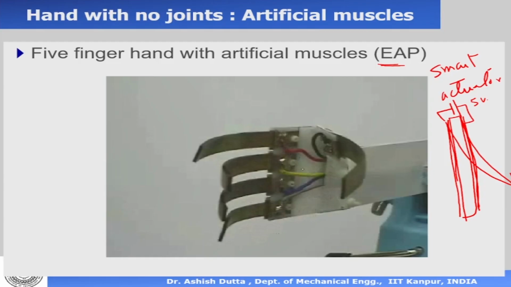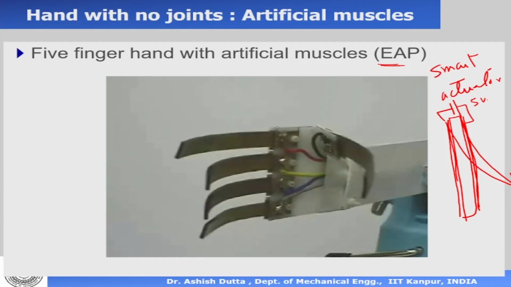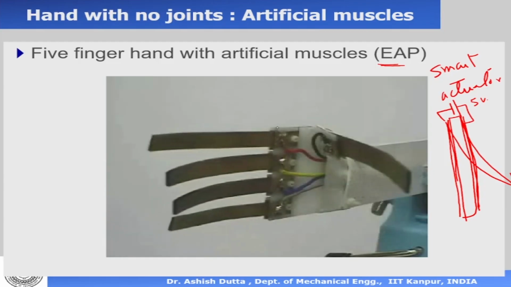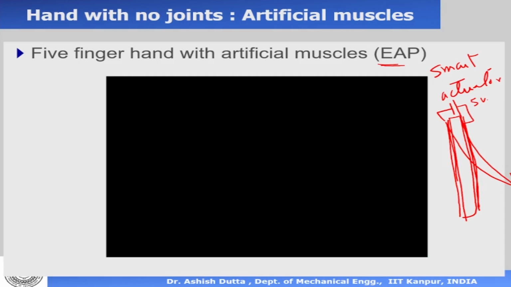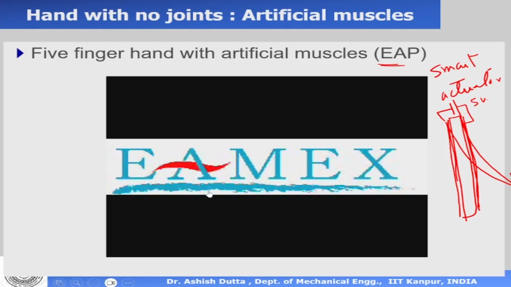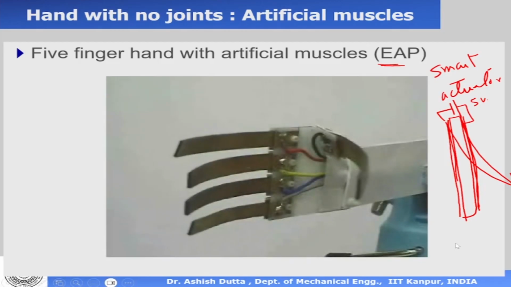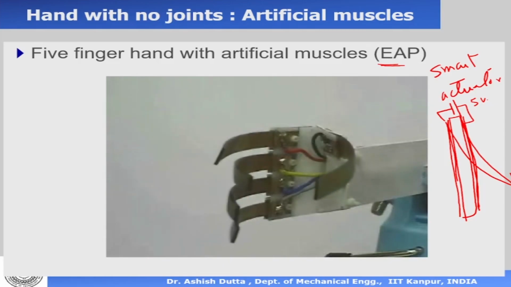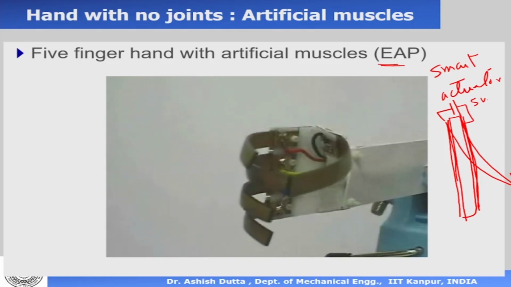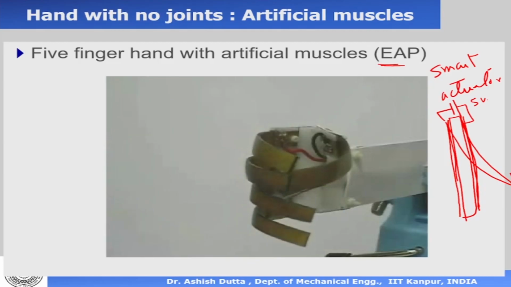So how is this hand actuated? By simply giving it a voltage and reversing the voltage. Now there is no motor or anything actually there. So basically what we can see is that these smart actuators behave like actuators but are not DC motors. Actuator basically means they can convert electrical energy to mechanical motion. That's an actuator.